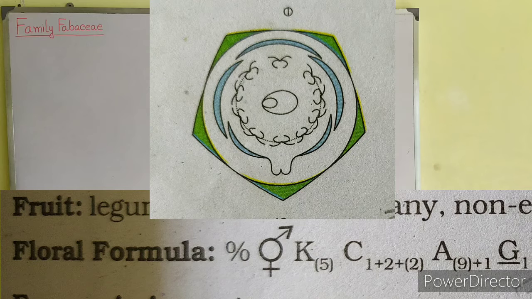So it is written as A within bracket 9 plus 1. Next is G underlined 1. G underlined indicates superior ovary. So it has one superior ovary. So this is all about the floral formula along with its floral diagram.